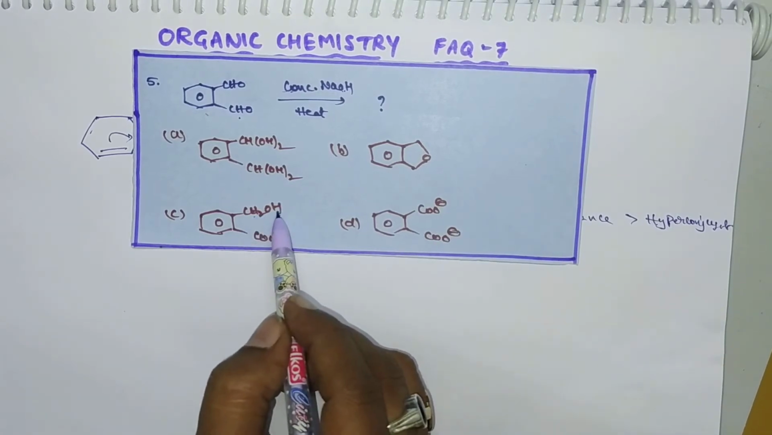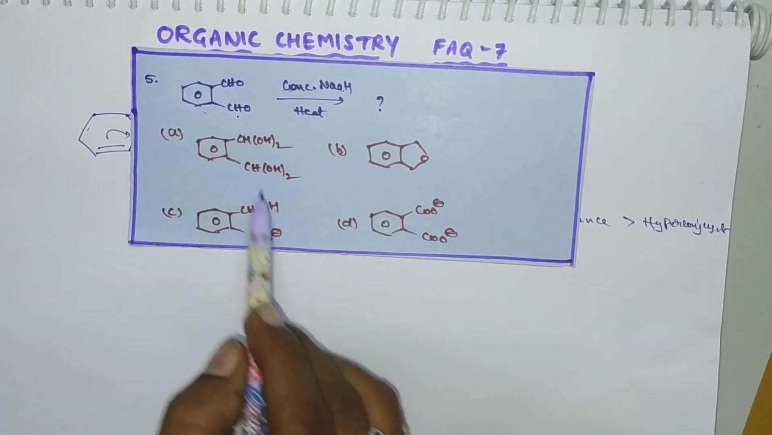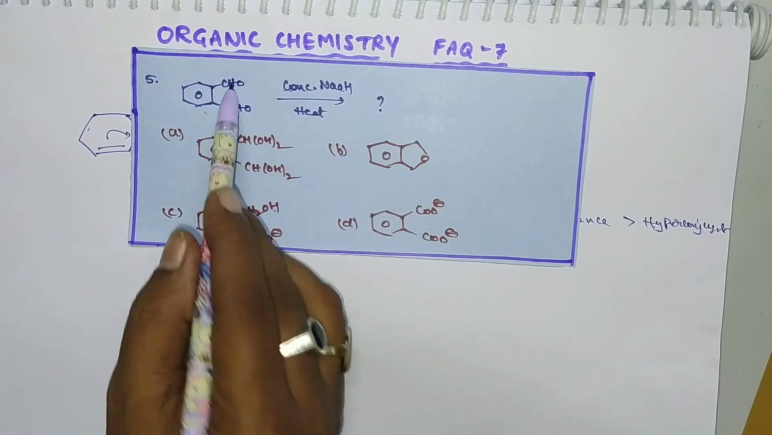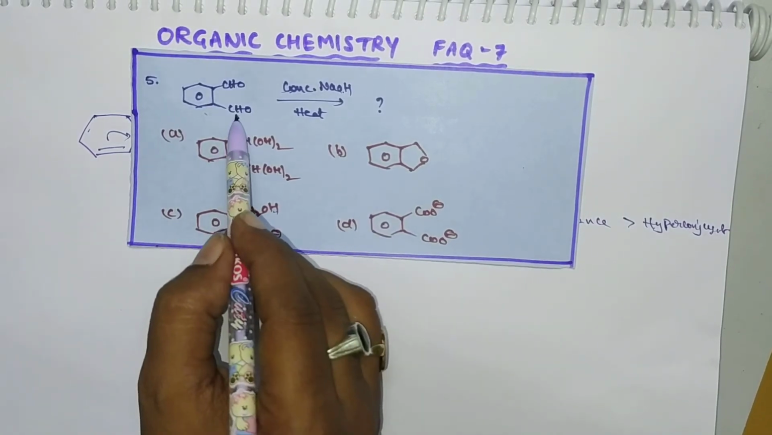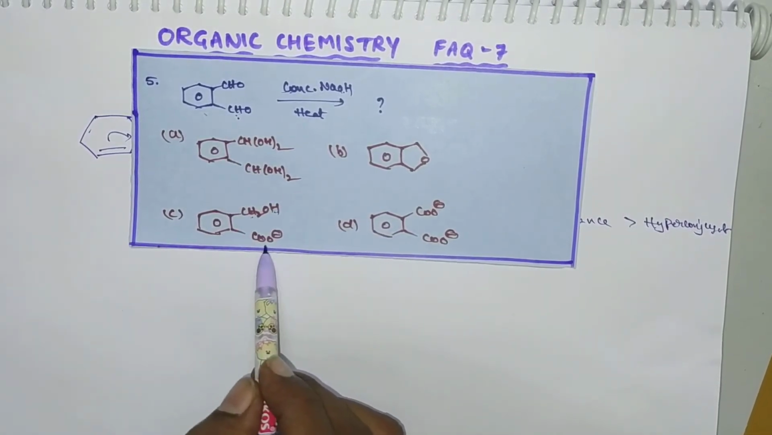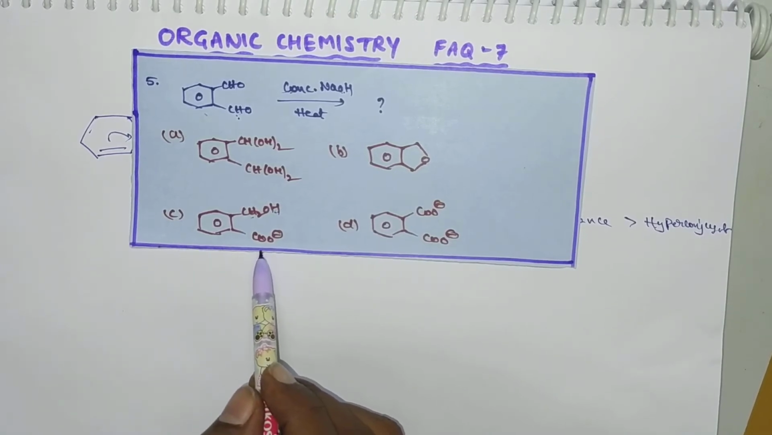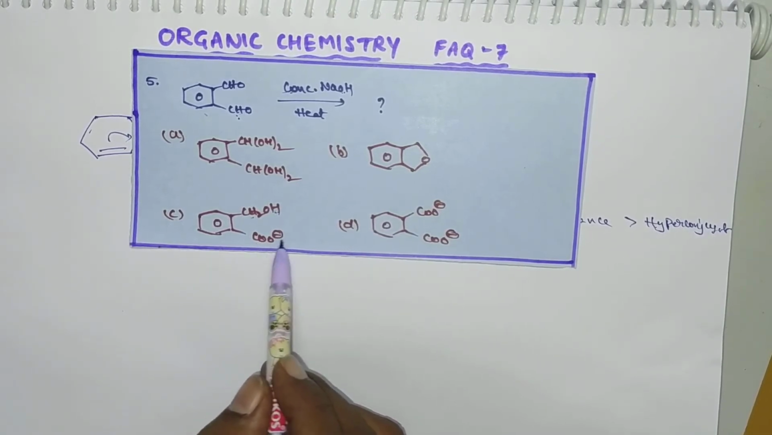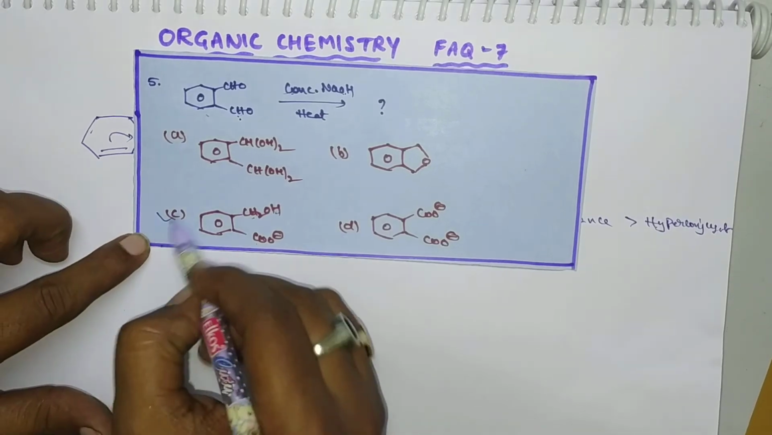So here CH2OH, alcohols are formed. So this aldehyde is converted to alcohol. That means here it involves reduction. So this aldehyde converts into acid, sodium salt of acid. Here it converts into sodium salt of acid. So carboxylate ion is formed here. Okay, so this will be the correct option.